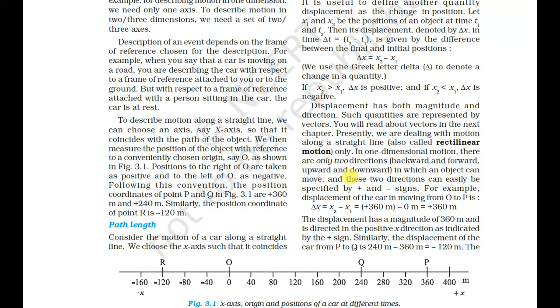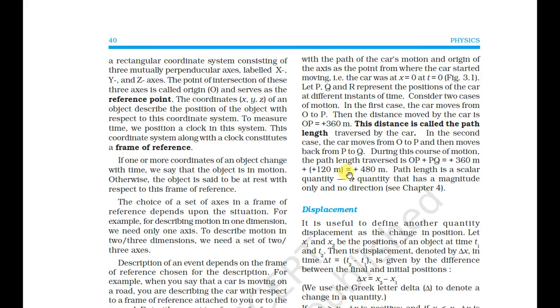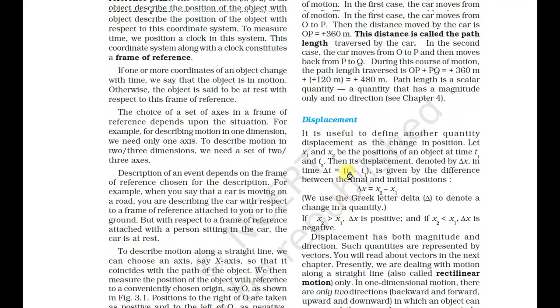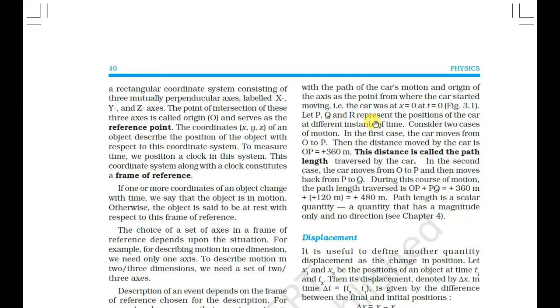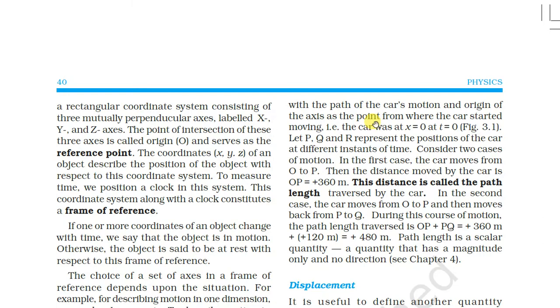See here, the path length of the motion of a car along a straight line. We choose an axis such that it coincides with the path of the car's motion, and the origin of the axis at the point from where the car starts moving. The car was at x equals 0 and t equals 0 at that time. Let P, Q and R represent the position of the car at different instants of time. Consider two cases of motion.